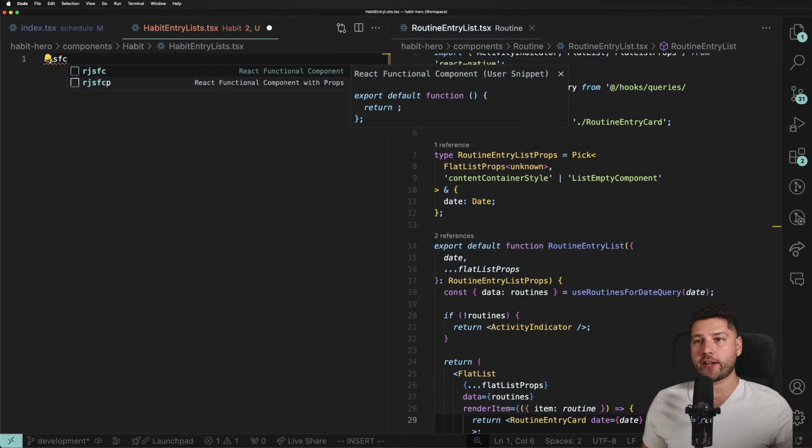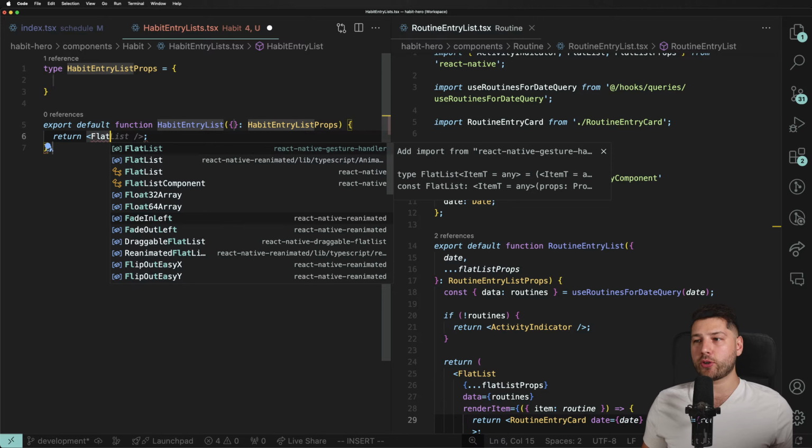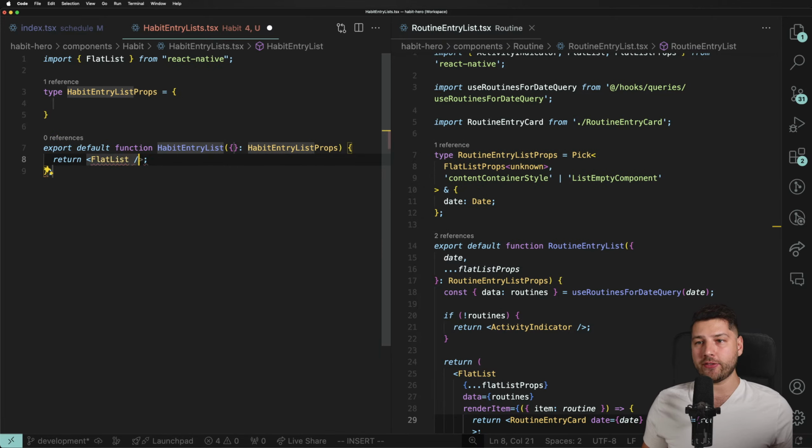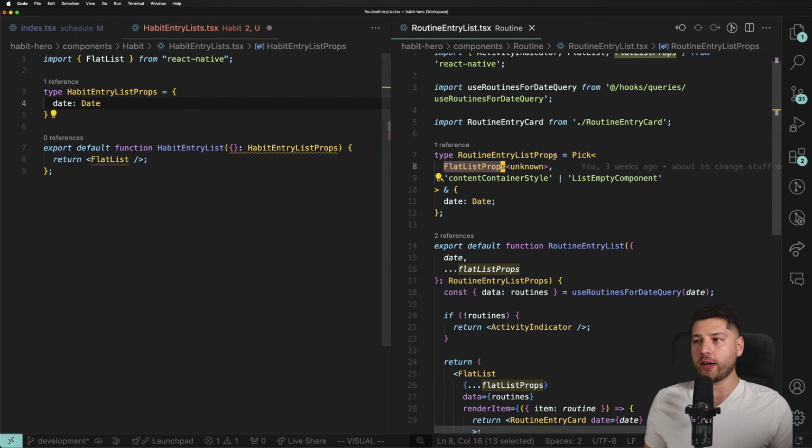That's going to give us here a component. We're going to do habit entry list, and we're going to have this be a flat list, which we're going to import from React Native. And we're not going to give this any data just now. At the props, we're going to have this take a date, which is going to be of type date.